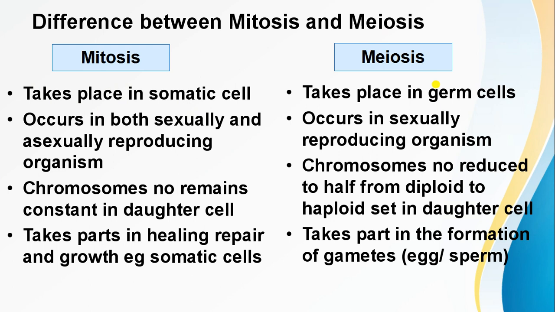Meiosis occurs only in sexually reproducing organisms, and mitosis occurs in both asexually and sexually reproducing organisms. In mitosis, chromosome number remains constant in daughter cells. In meiosis, the chromosome number is reduced to half, from diploid to haploid, in daughter cells.